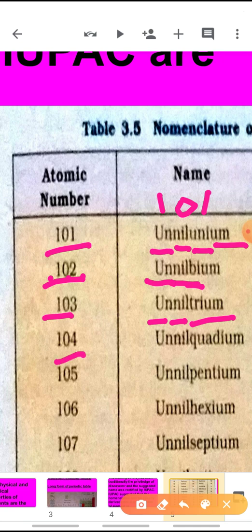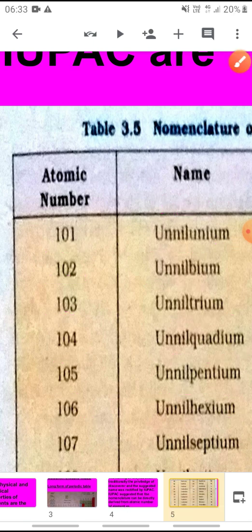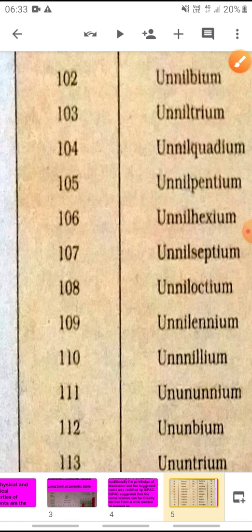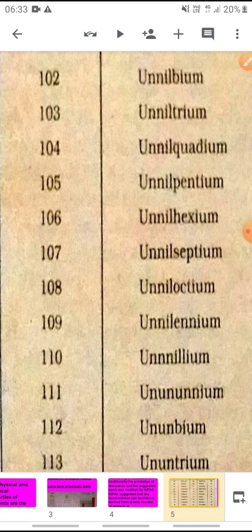For atomic number 104, unnilquadium. For 105, unnilpentium. For atomic number 106, unnilhexium. Similarly, 107 will be unnilseptium. For 108 will be unniloctium. For 109 will be unnilennium.